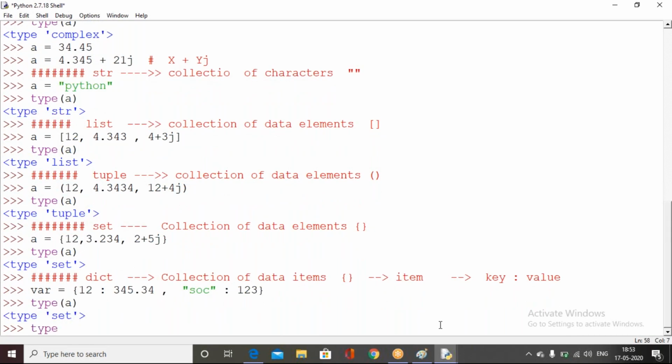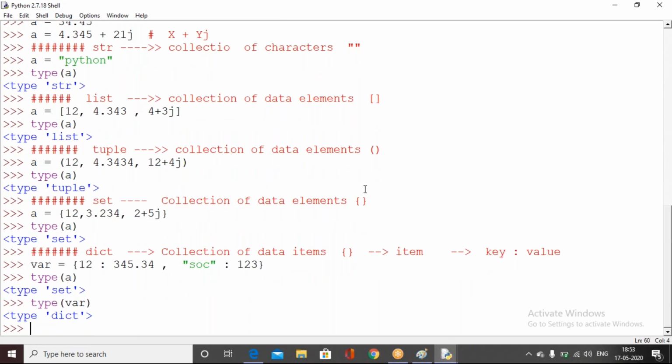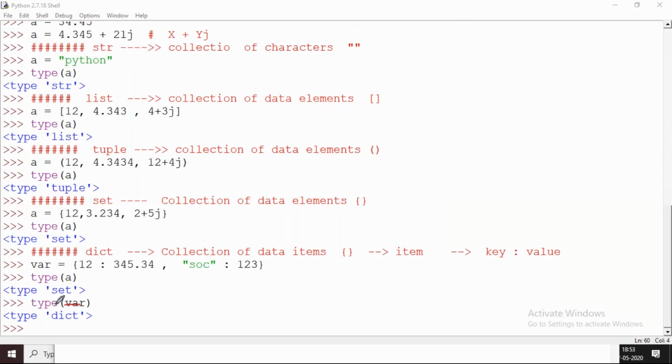Sorry for the inconvenience, I just wanted to give the name var, but that is a set only. Forget about this one. This is wrong. Sorry, this is wrong. Don't use this one. This will be related to set.